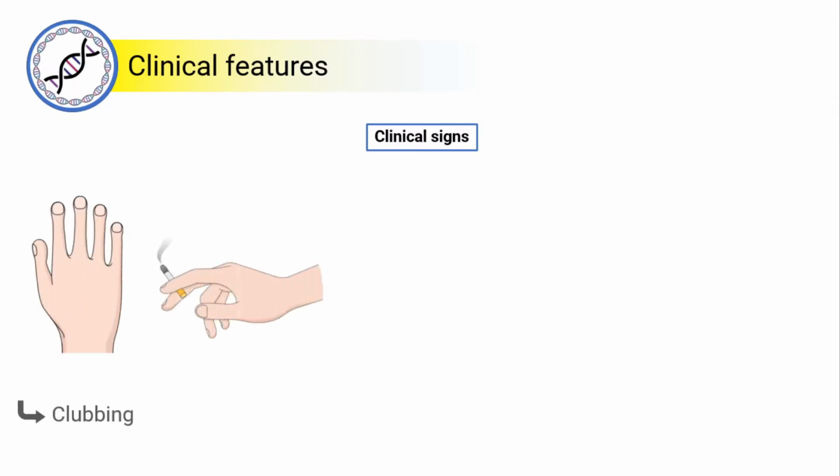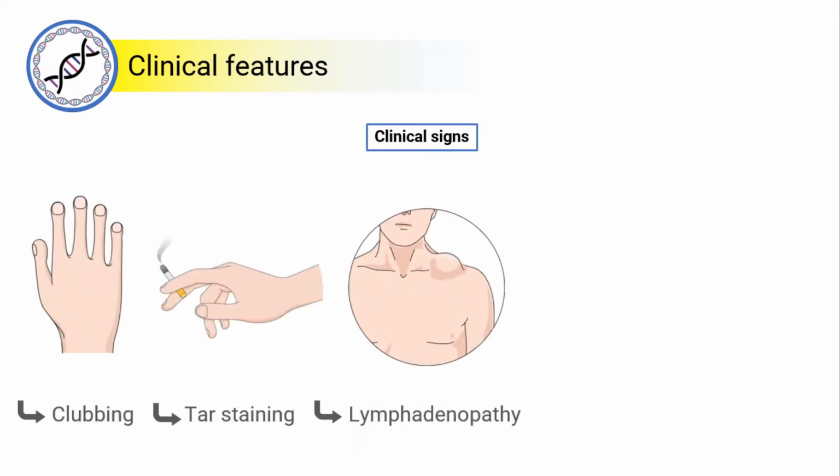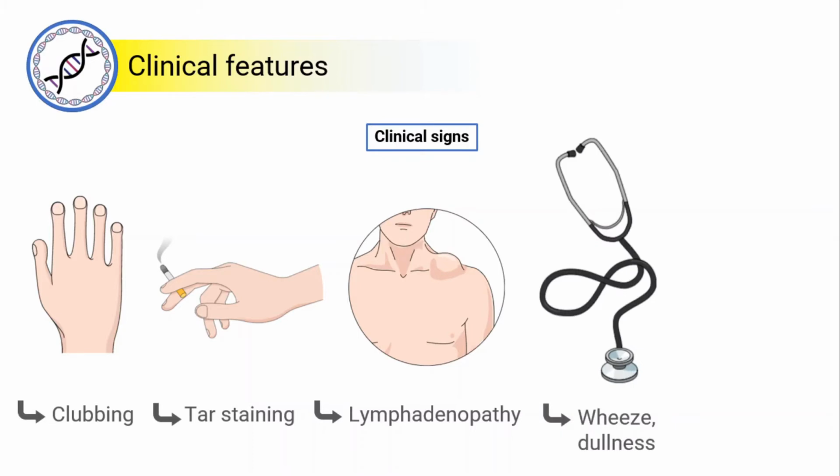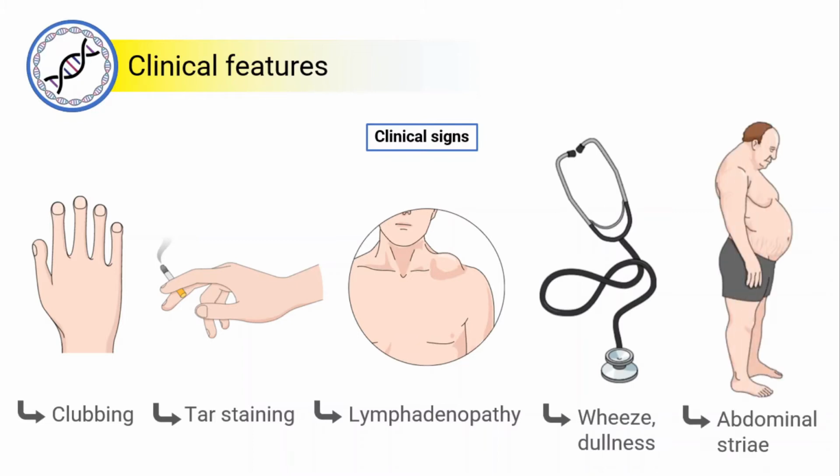Several signs can be seen in lung cancer. These include clubbing, tar staining if the patient's a smoker, lymphadenopathy, and chest signs, for example, wheeze and dullness on percussion. Other signs and symptoms can be seen if paraneoplastic syndromes are present, for example, abdominal striae in Cushing's syndrome, seen in small cell cancers, or finger clubbing and joint swelling, seen in hypertrophic pulmonary osteoarthropathy, which is seen in squamous cell cancers. Paraneoplastic syndromes will be discussed in more detail in a subsequent video.